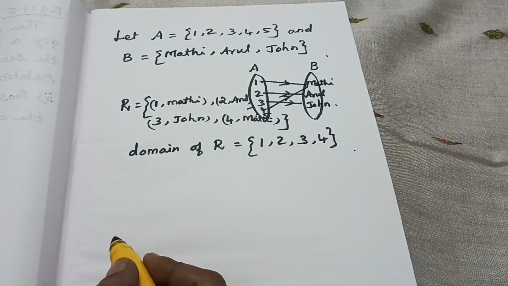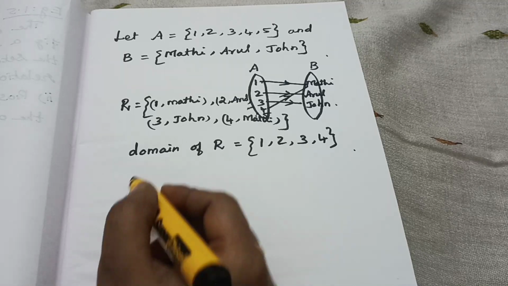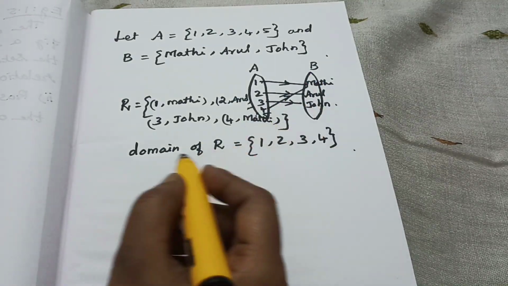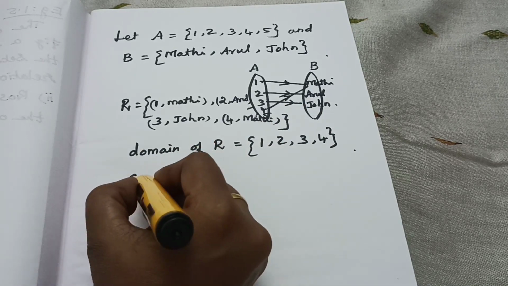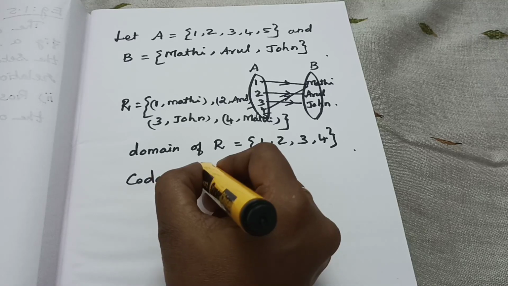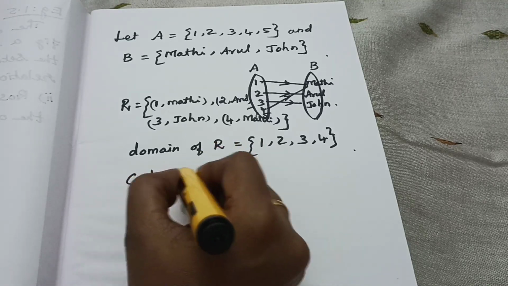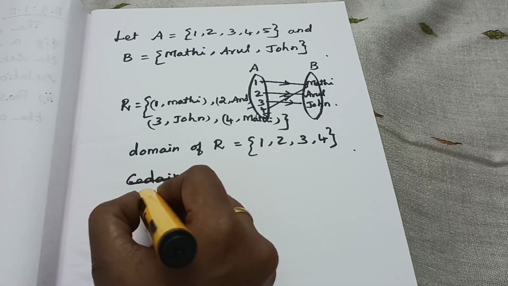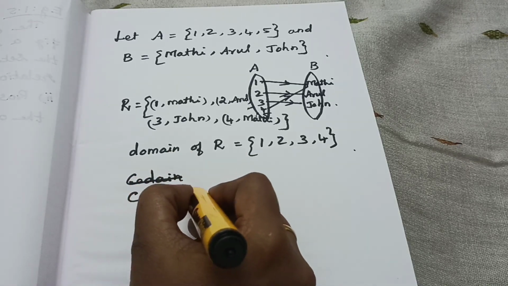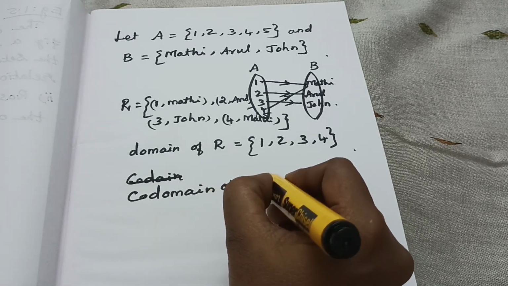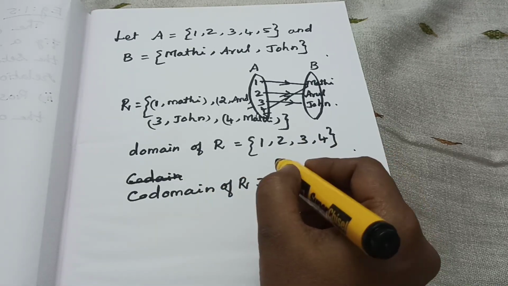Understood? Then another one, the range. How can we find out the codomain here? Codomain of R is equal to, which is the codomain?